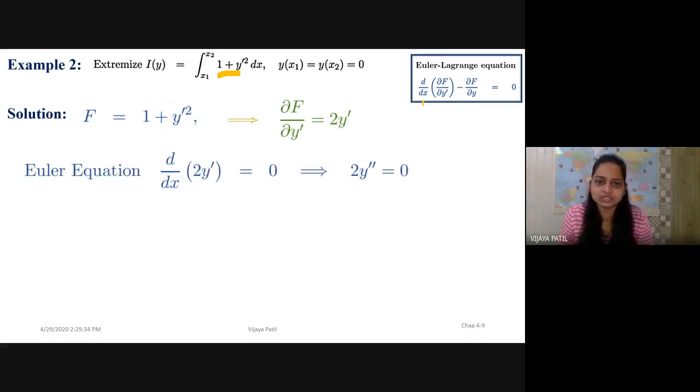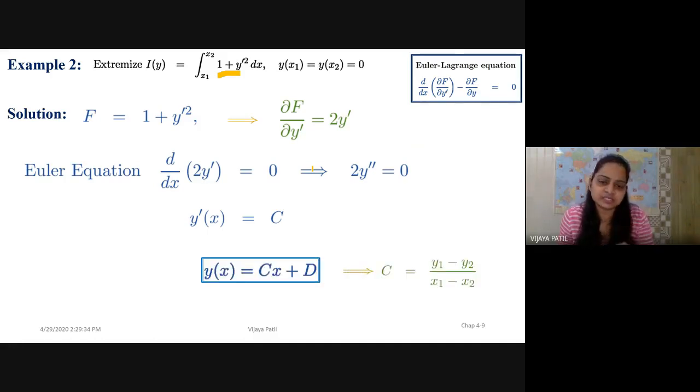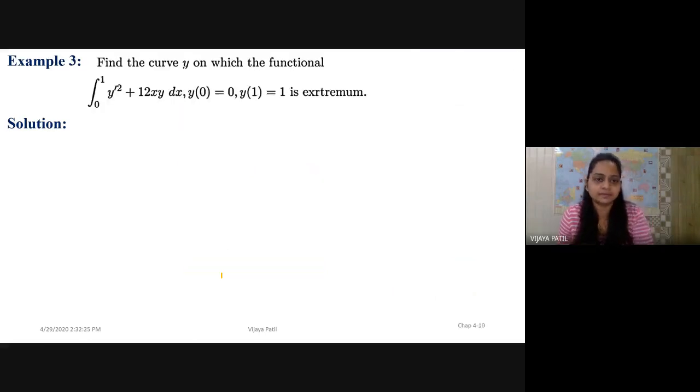Because this is going to 0, I'm left with only this option. So 2y double dash is 0. So y dash of x equals c. That means y dash of x is c, a constant. Therefore, y of x is cx plus d, where c is nothing but the slope, and you can say that this is an equation of a line.